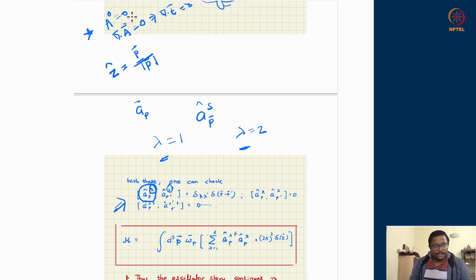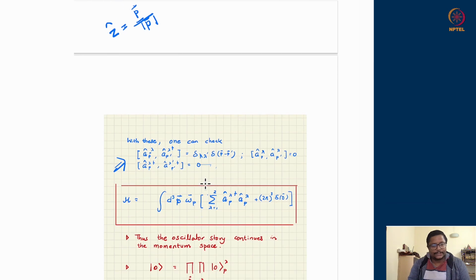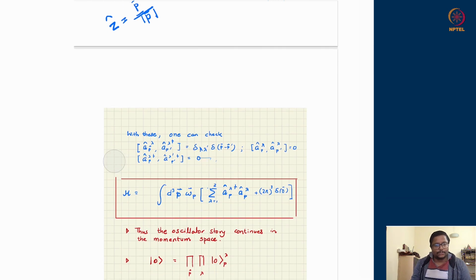Ultimately, that can be tied to the spin of the photon as well, but a photon being a massless spin one particle can be argued to have only two components. That is not the discussion topic of this course, but one way of looking at it is that way as well. So like Dirac fields, this field also comes with two different types of oscillator, polarization 1, polarization 2. In Dirac fields, spin 1, spin 2, meaning spin half, spin minus half, was there. So analogous to that, but not the same thing. This is a vector field. That was a spinor field.